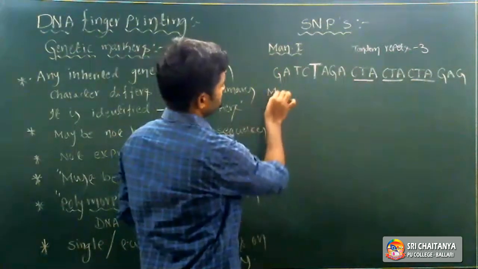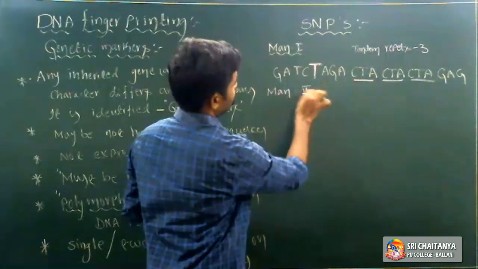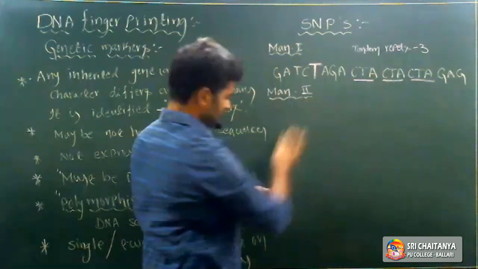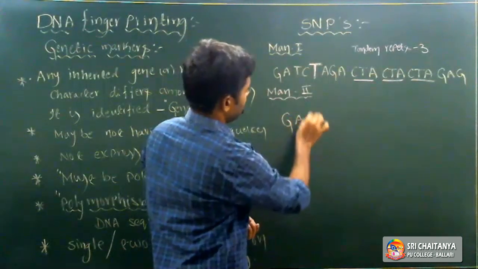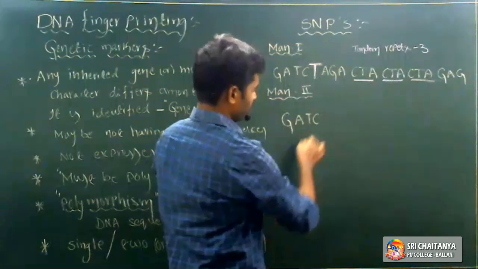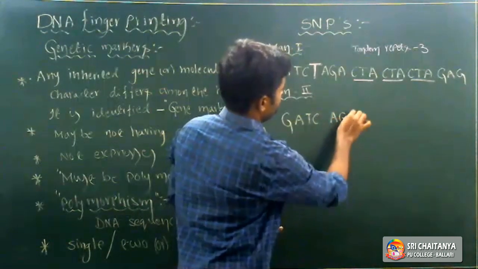Second one again, man 2, the second person. In the second person's genetic material, what type of changes do you observe? Z, A, T, C as usual, and A, Z, A as usual.